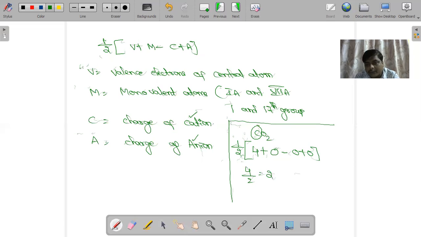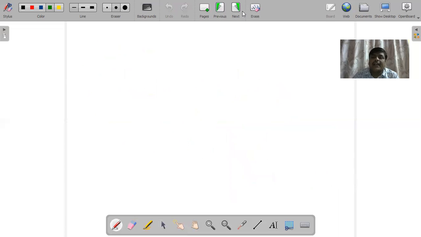2 means what? 1 s orbital and 1 p orbital. So that is sp hybridization in the case of SO2. So that is how we calculate the hybridization.